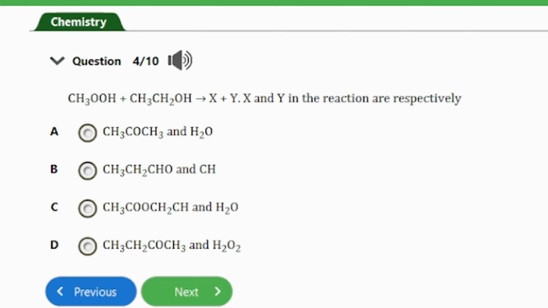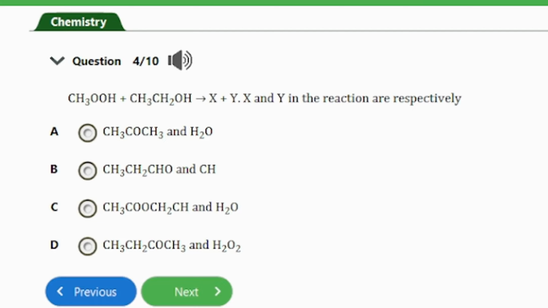So let's consider the next question, question number 4. All right, so we have here CH3COOH plus CH3CH2OH to yield X plus Y. So X and Y in the reaction are respectively A. CH3COCH3 and H2O, B. CH3CH2CHO and CH, C. CH3COOCH2CH3 and H2O, and D. CH3CH2COCH3 and H2O2.